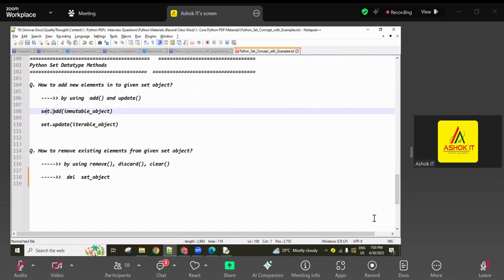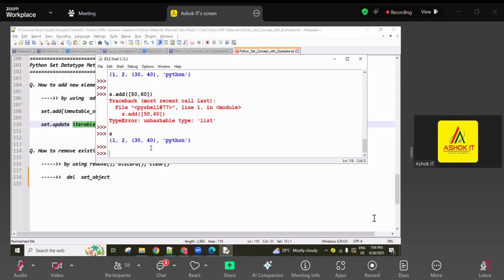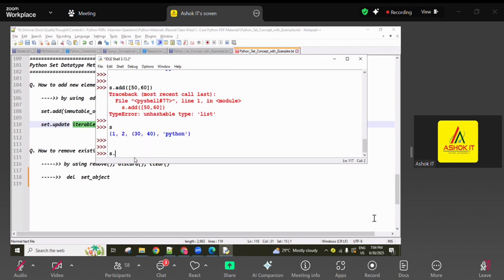Remember that. Next, coming to the update method, it accepts iterable objects. It is like the list append method, or rather the list extend method; in the list extend method also iterable objects are accepted, guys. So here s.update, and I'm going to give a list here with 50 and 60. Is this allowed or not?